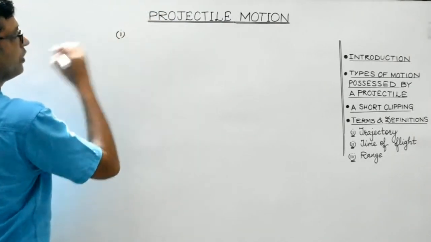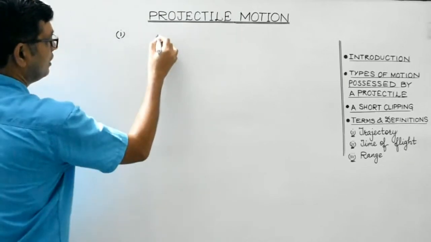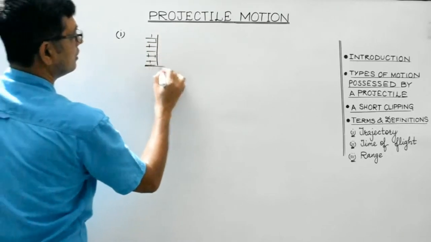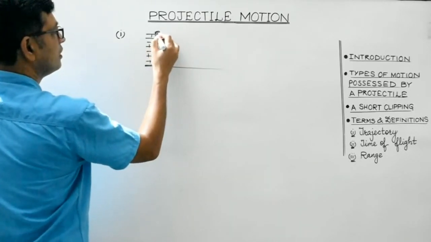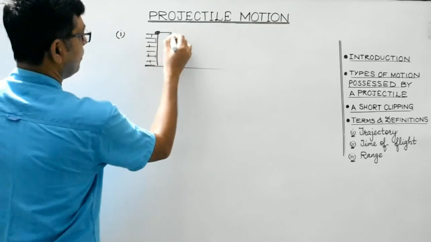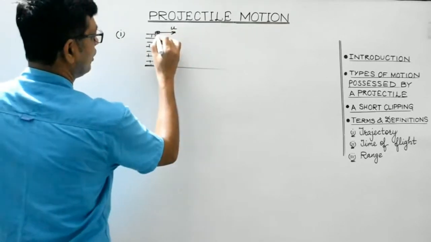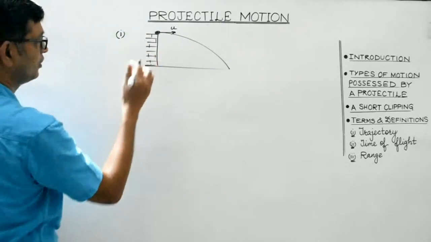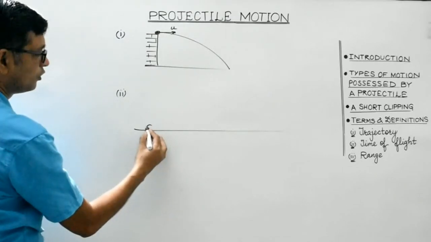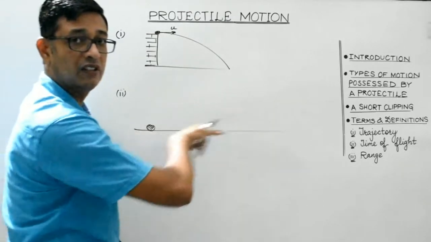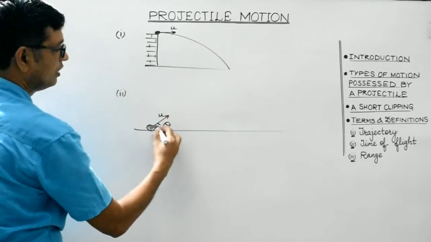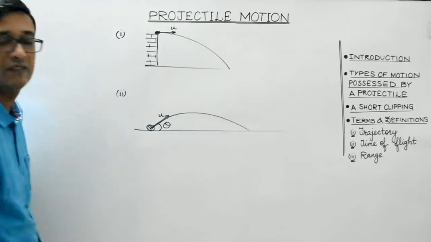So these are the examples which we have discussed. Suppose this is a building and this is the ground, and from the top of a building a body is flicked, or it is given horizontal velocity. It is imparted horizontal velocity. Then it will tend to follow a path like this. This is the first example. Second, suppose this is the ground and a football is there and a player kicks this football along that direction, making an angle theta with the horizontal. So it tends to follow a path like this.